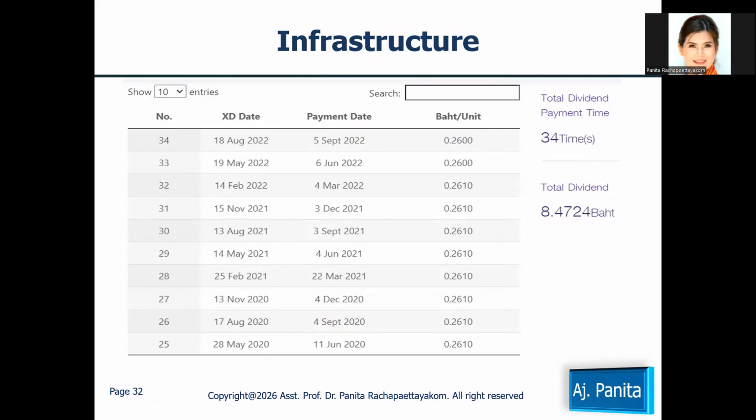On slide number 32, I show you that this kind of infrastructure fund pays the investor in the form of dividends. On your right hand side, please notice that this fund paid dividends from 2020 to 2022, 34 times, with a total dividend of 8.47 Thai baht.